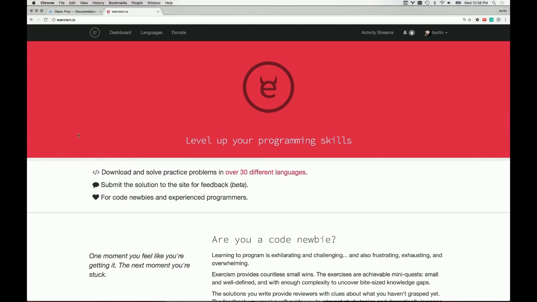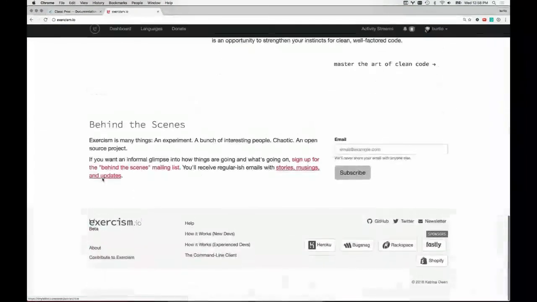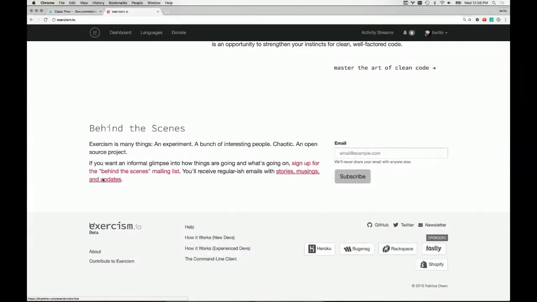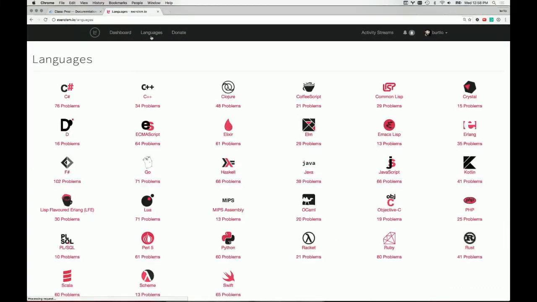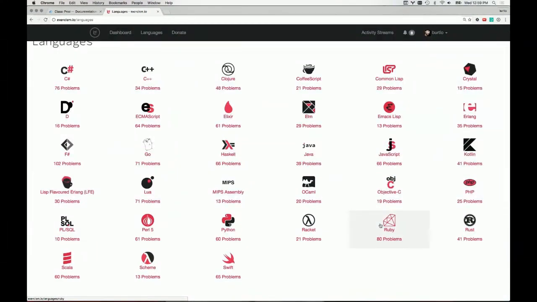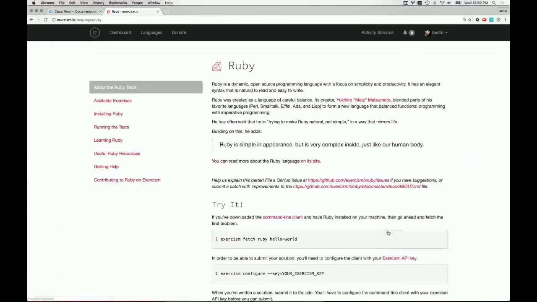I worked with Katrina Owen early in its development, and she, of course, has taken it further with lots of contributions from other individuals to make it a great website for you to learn programming languages. Within this website, you choose the language that you want. Ruby was the first one ever created, so it probably has the most problems. Oh no, F# has the most problems. Well, it was one of the first ones here, and it has quite a few problems that you can work through.